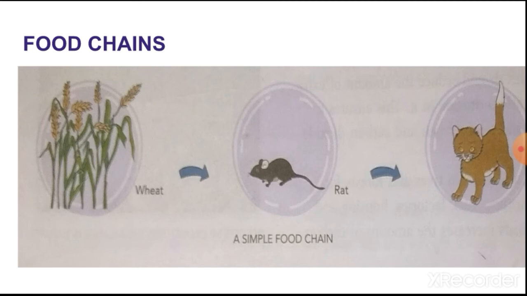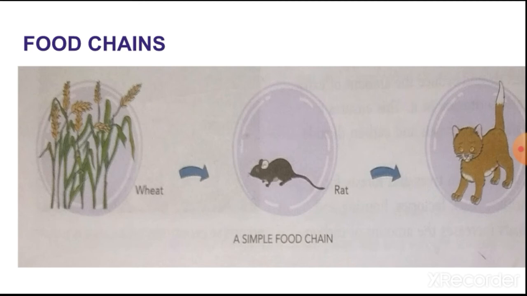A food chain also shows the flow of energy from one living thing to another. This way you can understand how energy flows from one animal to another animal. Herbivores get their energy directly from plants. Like rat is herbivorous, it is getting its energy from plants, but cat is carnivorous, so it is getting its energy from rat, but indirectly it is getting energy from that wheat.